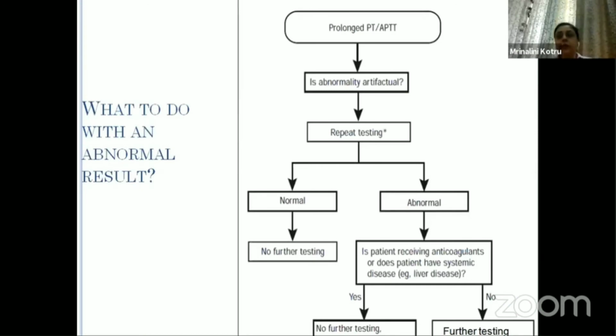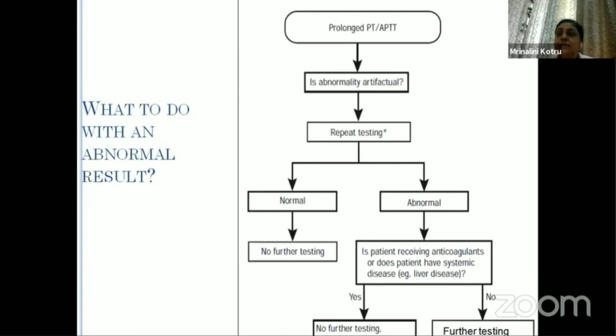So now, if we have a prolonged PT and APTT, then what should we do next? We all know that all the clotting and coagulation tests are subject to a lot of pre-analytical variables as well as analytical variables if we are doing it manually. So just relying on one abnormal test is not good.